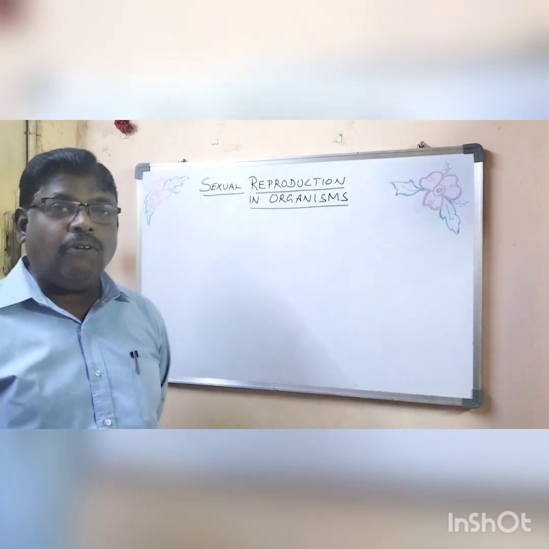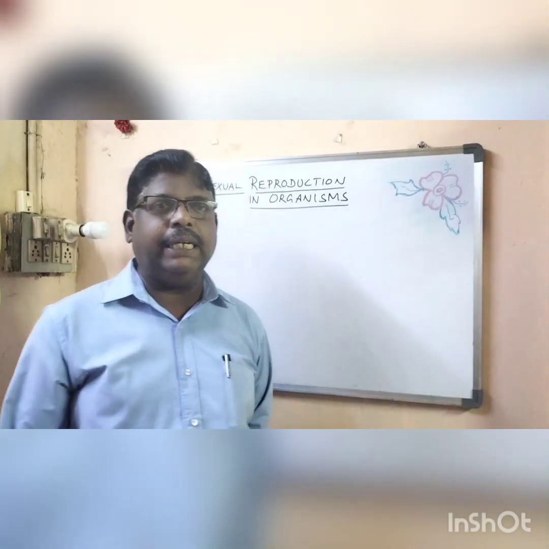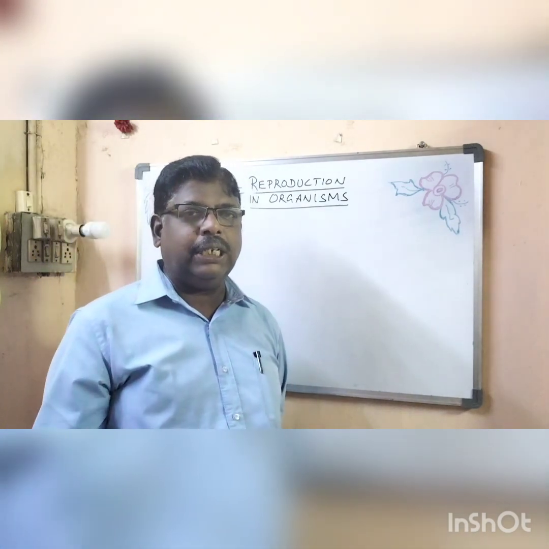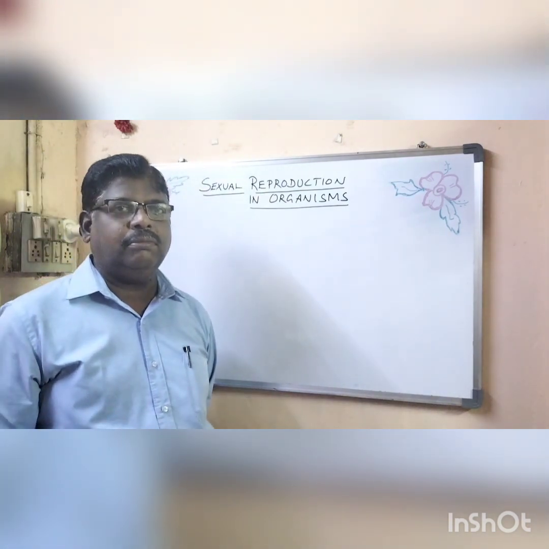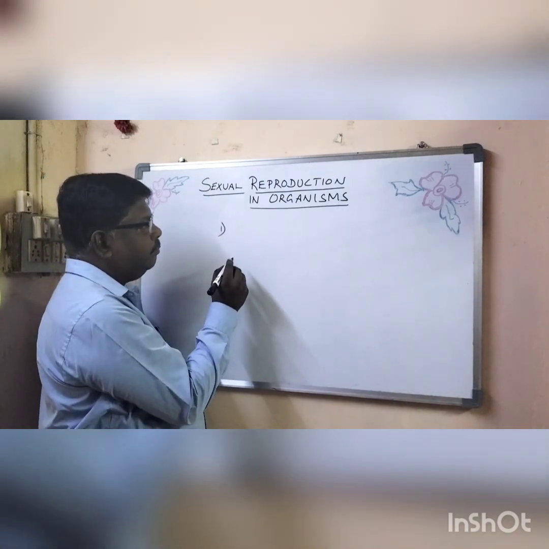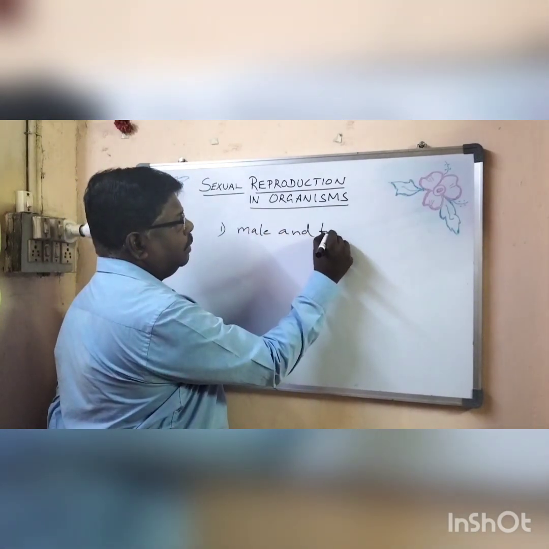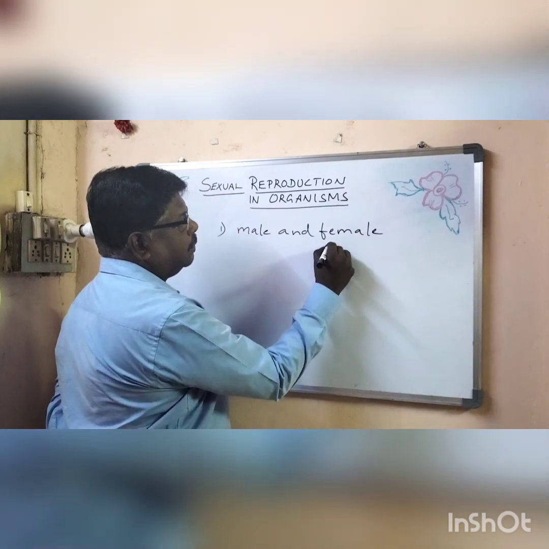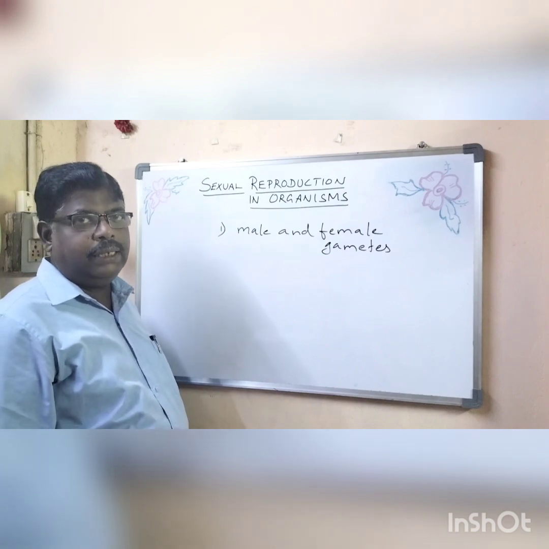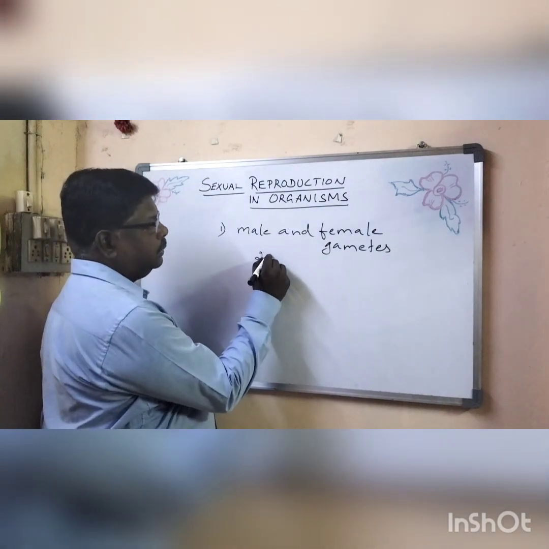Here the offsprings produced are not identical, and almost all organisms have a similar pattern of reproduction. So I told you three things. The first thing is, male and female gametes are produced by two individuals of the opposite sex.